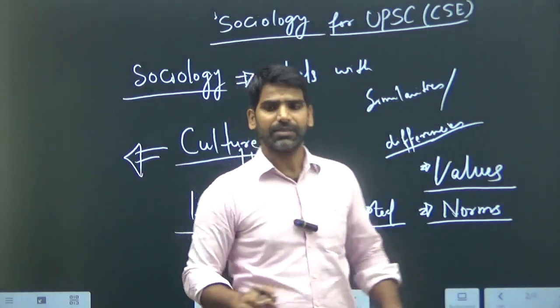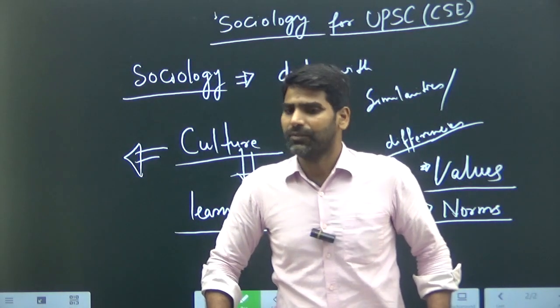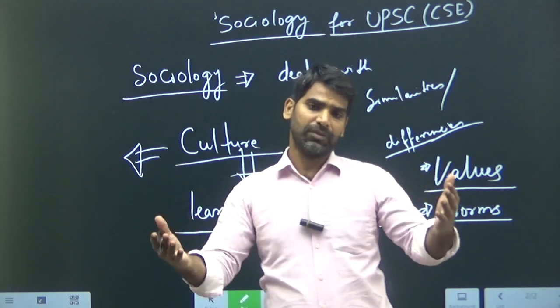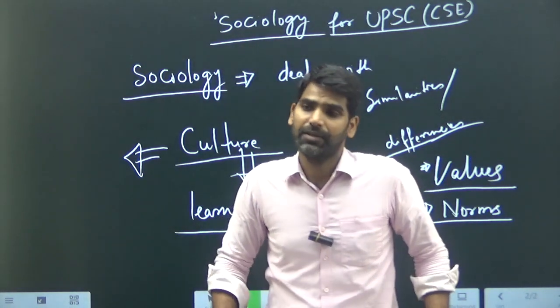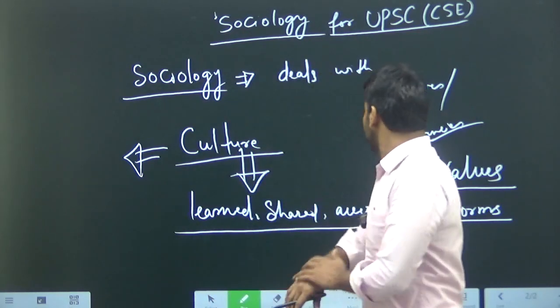Values are a kind of system, a larger thing under which you have to show your behavior. You are expected to behave in some way.